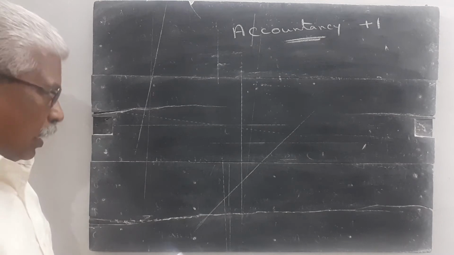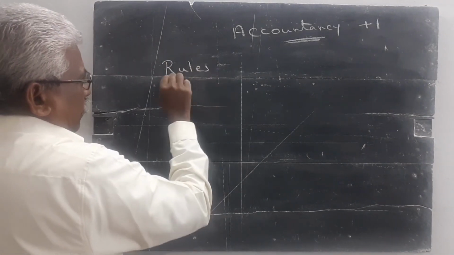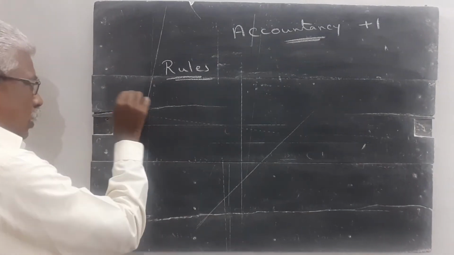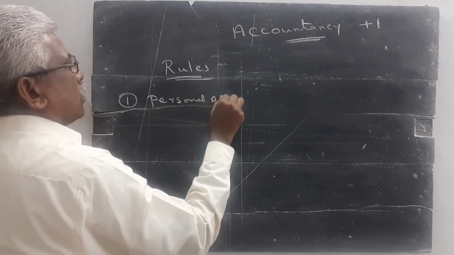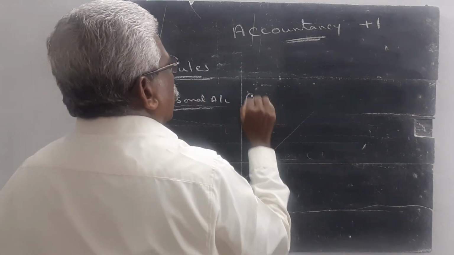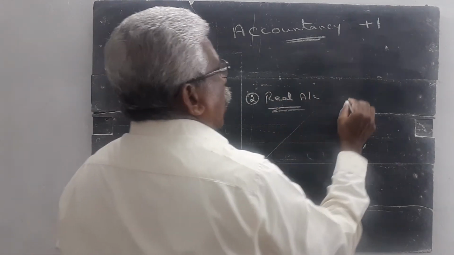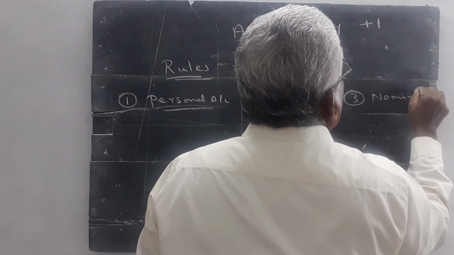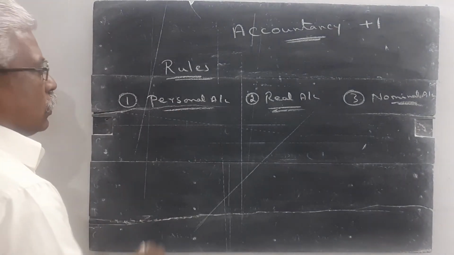Next I want to explain the rules of accounting. Already I told there are 3 accounts. Number 1, personal account, has a separate rule. Then the real account has another rule. Then the nominal account has another rule. What is the rule of a personal account?